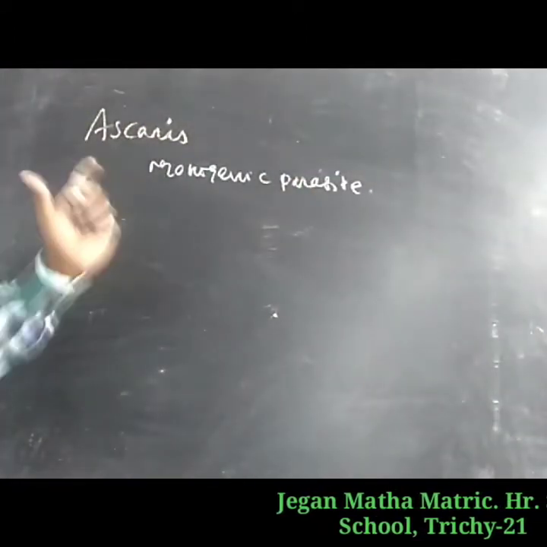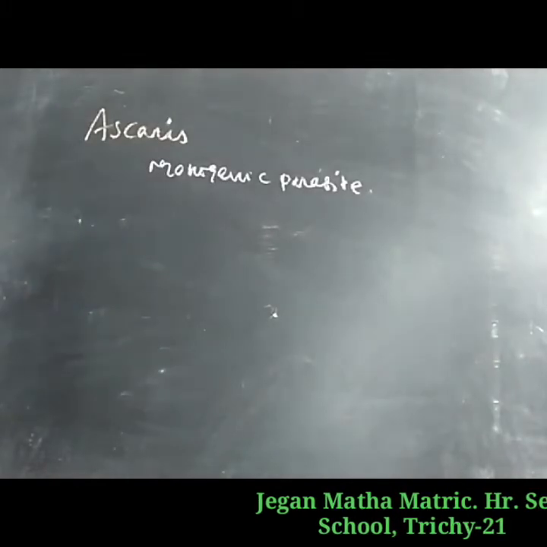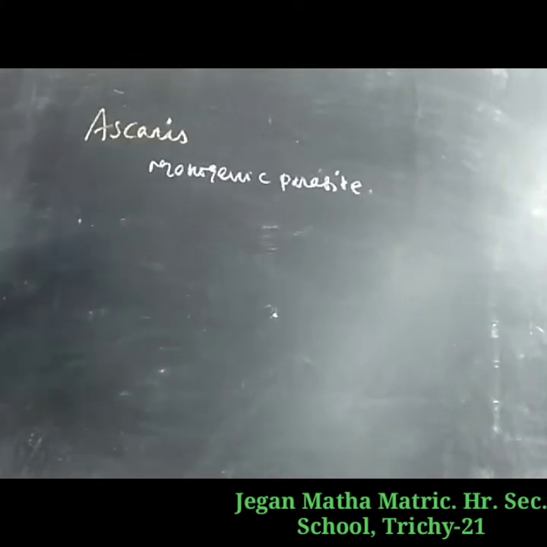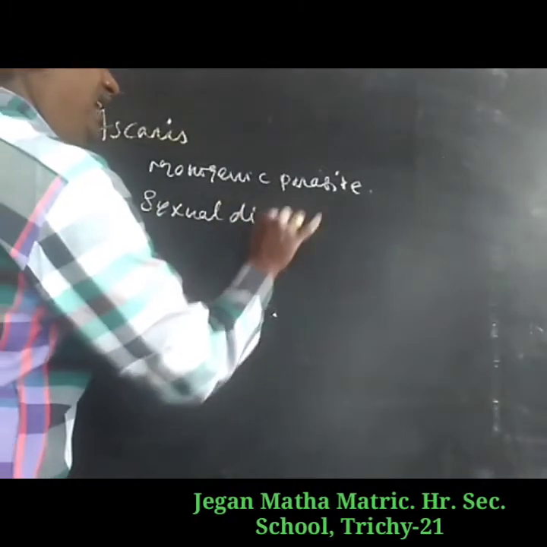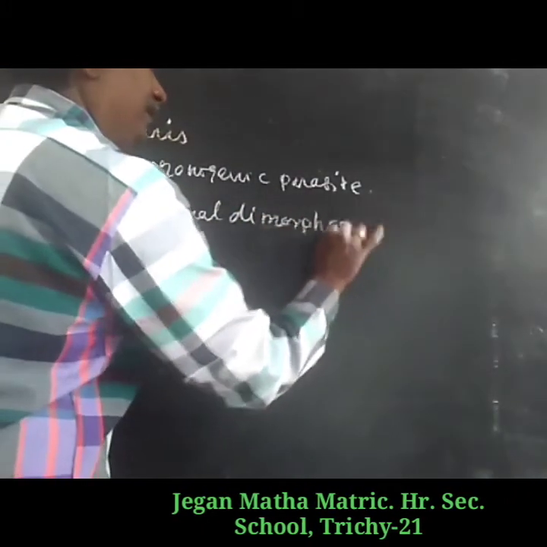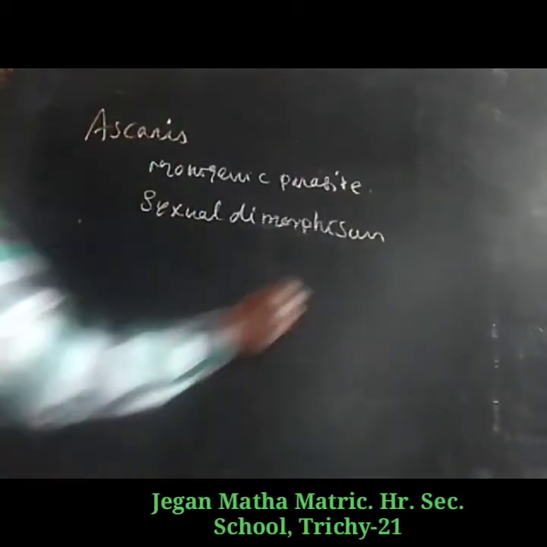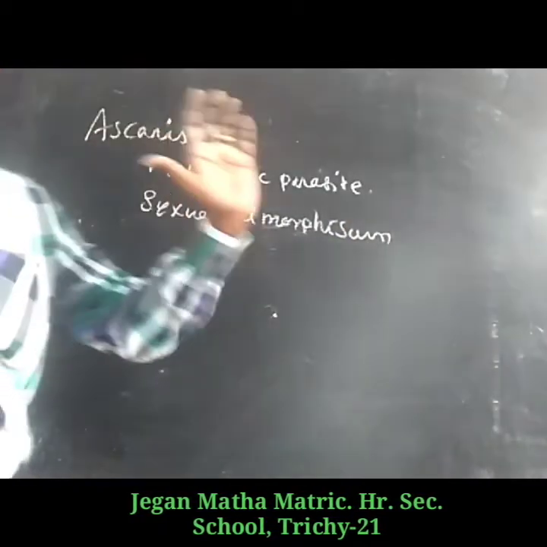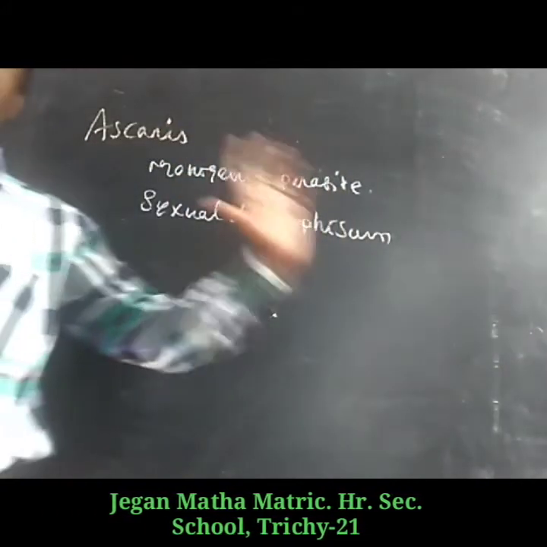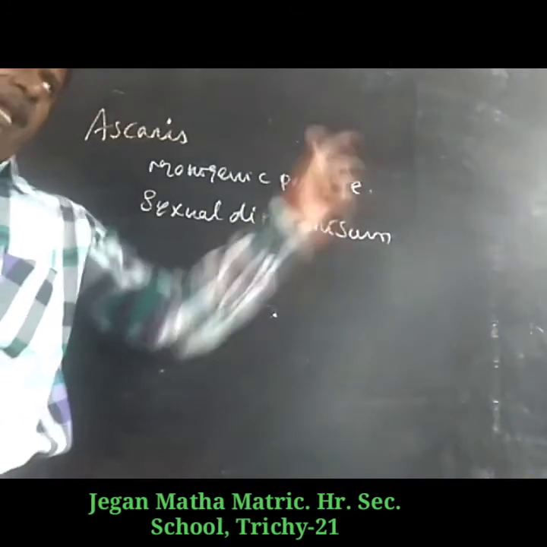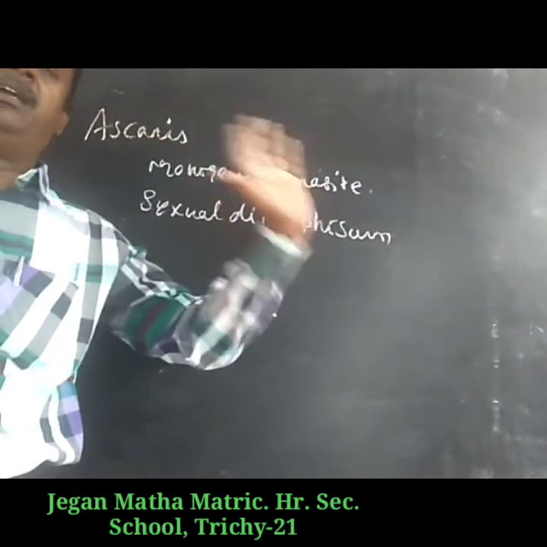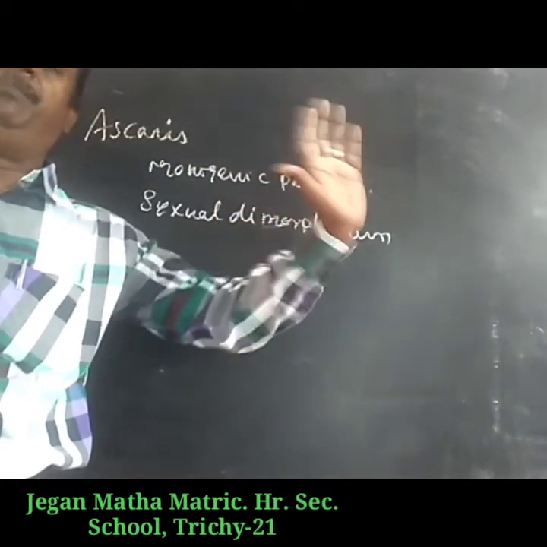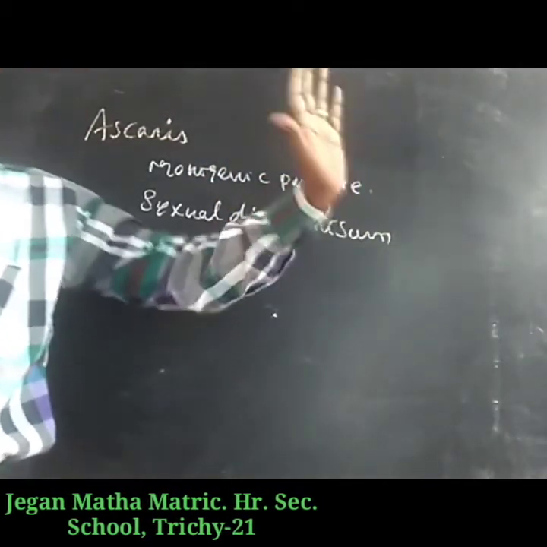Ascaris is a monogenic parasite and exhibits sexual dimorphism. What is the meaning of sexual dimorphism? The male and the female are easily differentiated based on external characters. So it is called sexual dimorphism.